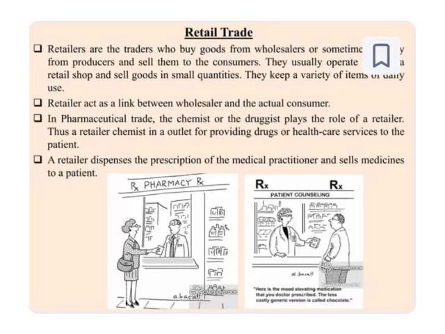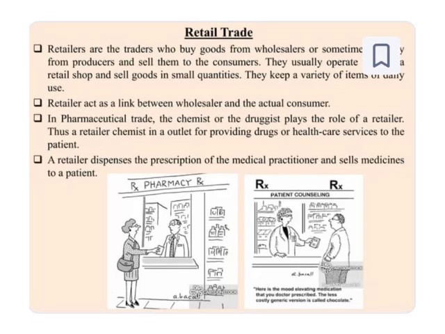Between the wholesaler and the final consumer, we can say that when we consume a product, we become the final consumer. So the retailer acts as a link between them. In pharmaceutical trade, for example, if we talk about medical shops, the chemist or druggist plays the role of a retailer. Thus, the retail chemist is an outlet for providing drugs or healthcare services to the patient.